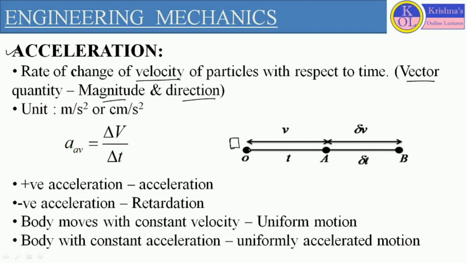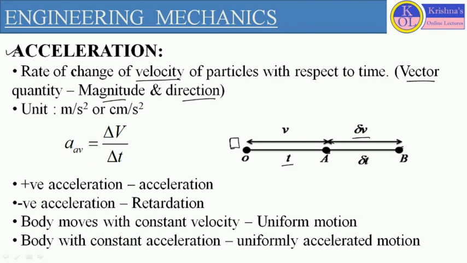Now the first point which the body has to reach is point A, and from point O to A the body is traveling with velocity V. Now from point A the body is moving towards another point, that is B, and the velocity we are considering to reach point B from point A is delta V. The time taken by the body to reach position A from point O is t.